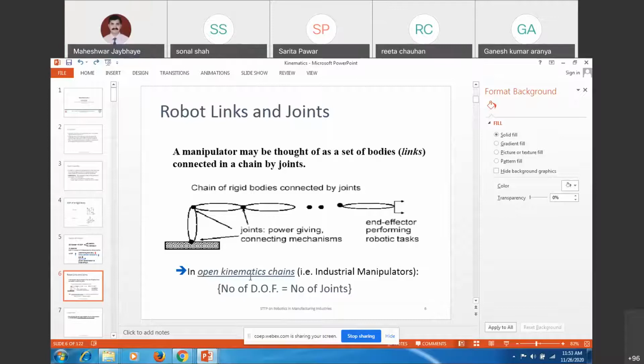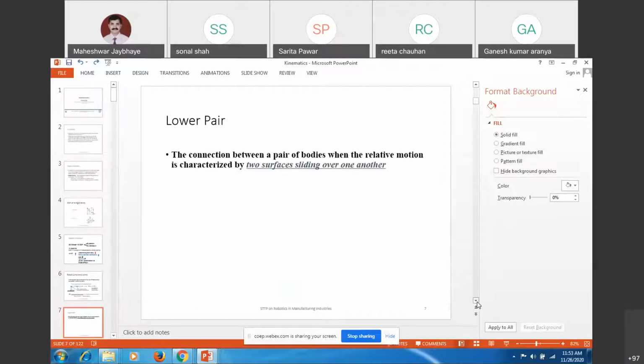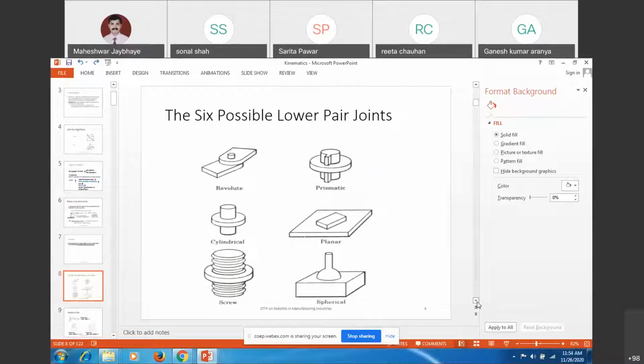So in an open kinematic chain, the number of degrees of freedom equals the number of joints. However many joints there are, those many degrees of freedom you will get. There are different pairs, so I will not go into detail, but just to have glimpses of these joints as elements, the different joints which we have seen. Generally, two categories of joints we have observed: linear and rotary. In the linear one, it is a linear motion, a planar motion which is happening.